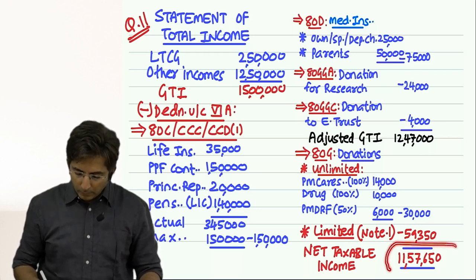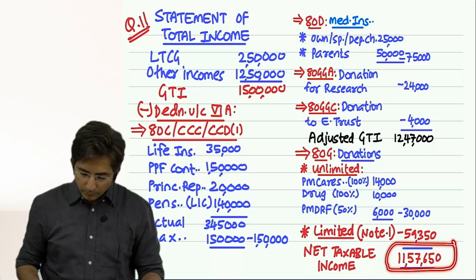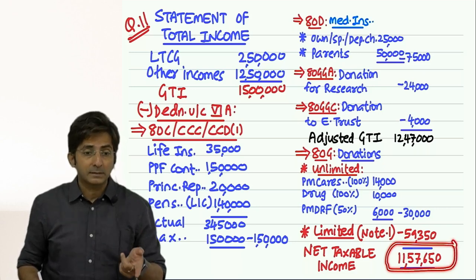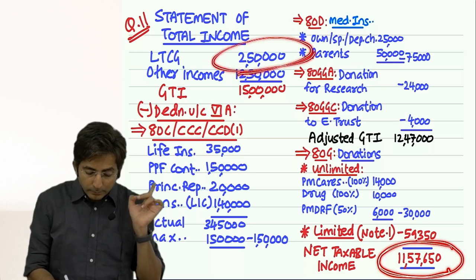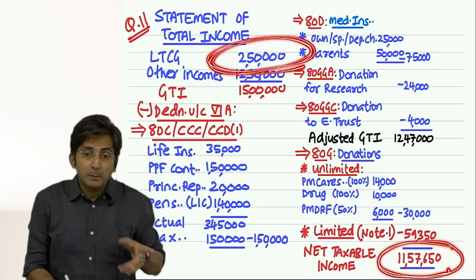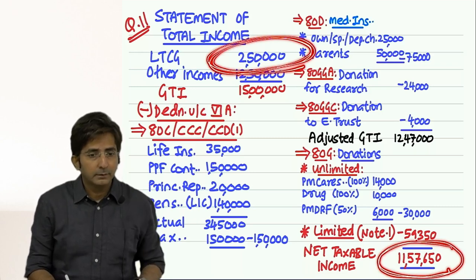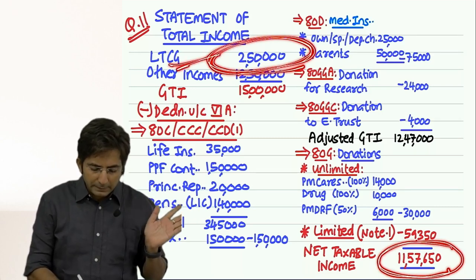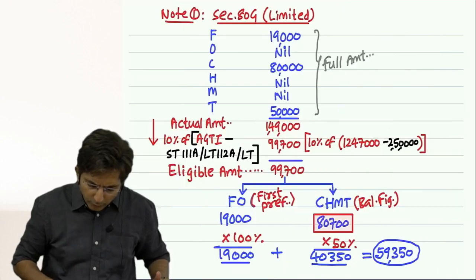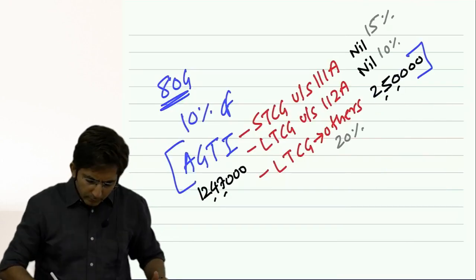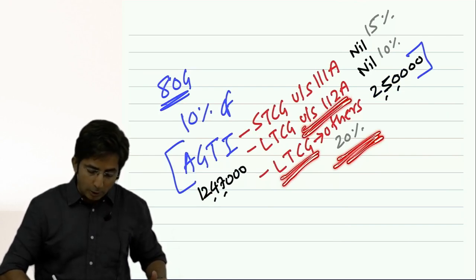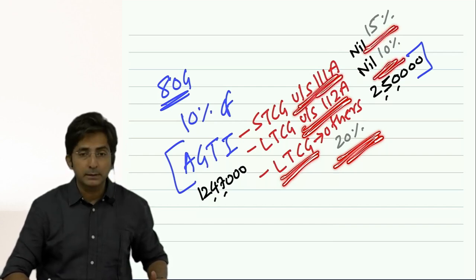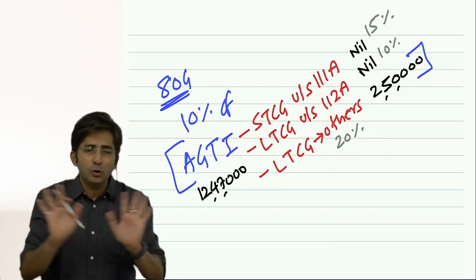What to do with this amount? On this we have to calculate tax. But in this income there is long term gain also, which will be subject to special rate. See, I told you the rates. Long term gain is subject to 20% tax, equity shares long term 10%, equity shares short term 15%. But you don't have to show that rate knowledge now.